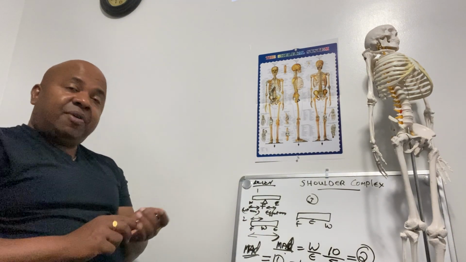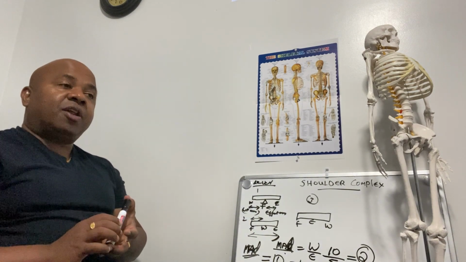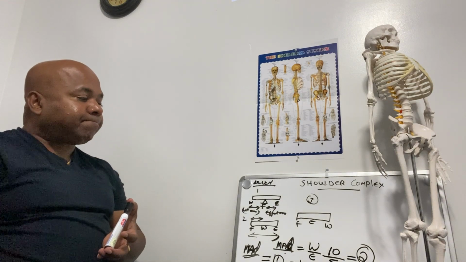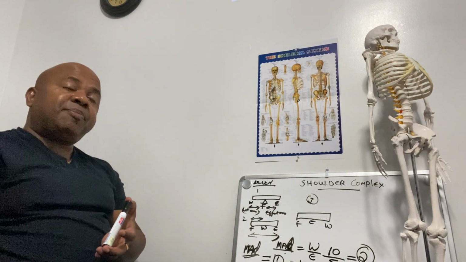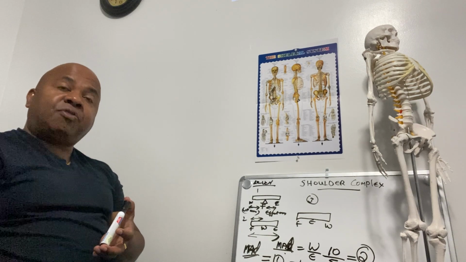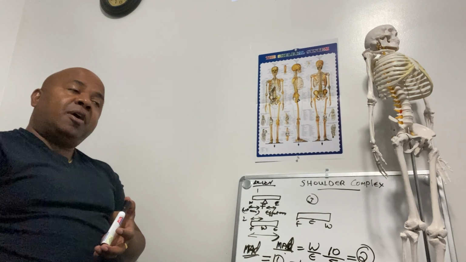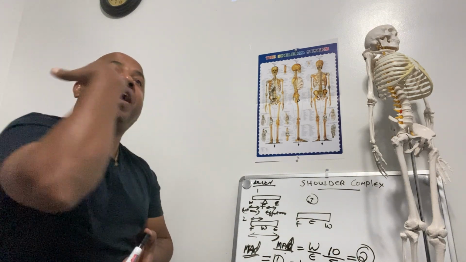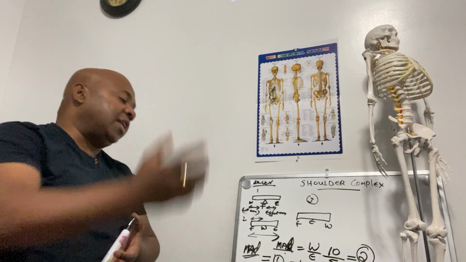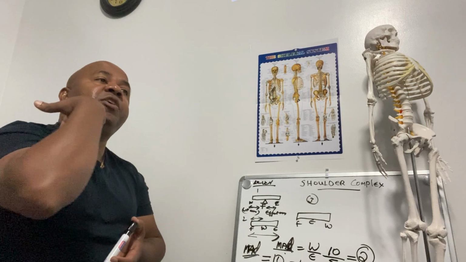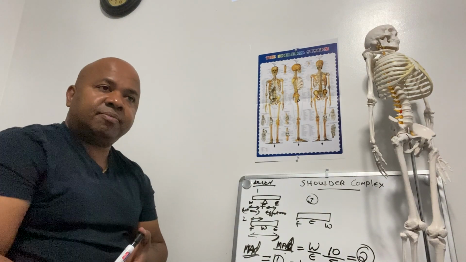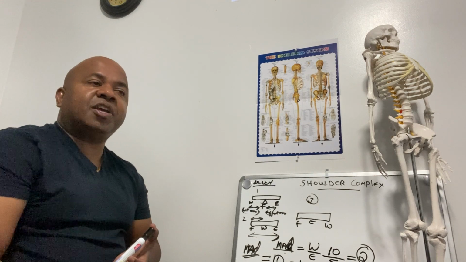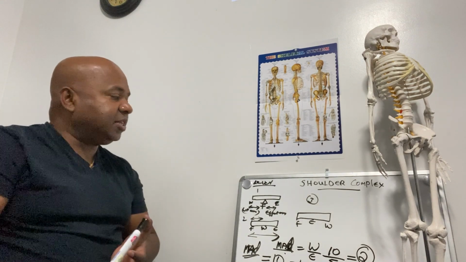But in a second order lever, there is a mechanical advantage. And what is mechanical advantage? Mechanical advantage is the ratio of the weight by effort. That is, with less effort you can carry more weight. So in a second order lever, mechanical advantage is always greater than 1, and in a first order lever, the mechanical advantage is always equal to 1. So there is no mechanical advantage in a first order lever.